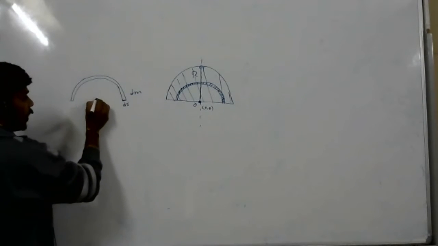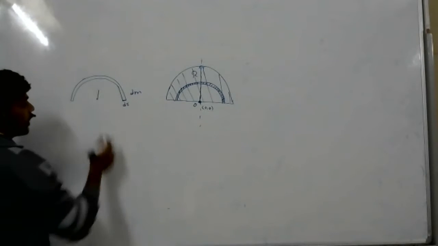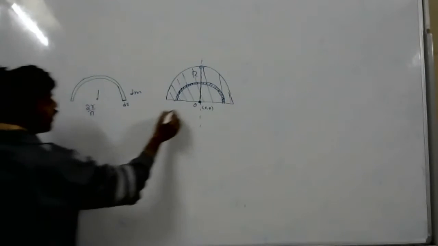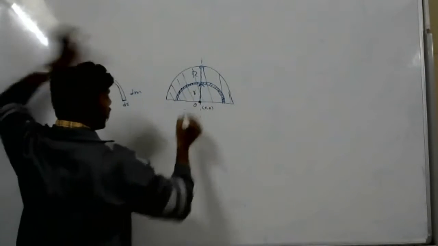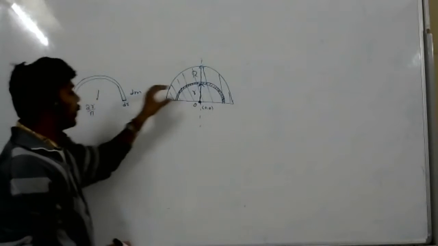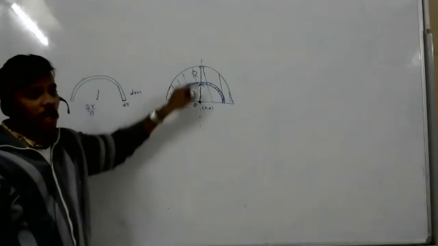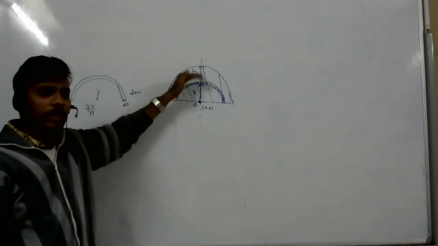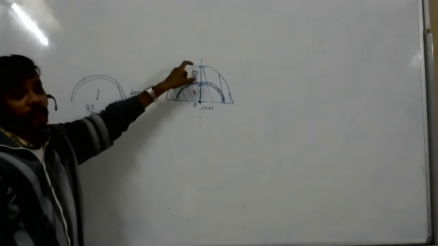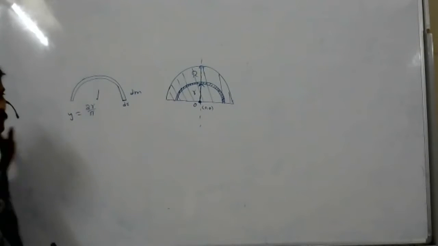Now we know that for this type of wire we calculated the center of mass. What is the center of mass for a semicircular wire? 2r by pi. Why small r? Because at a small r distance, from 0 to small r, I have considered one wire. This type of wire, so many from 0 to r, not only 0 to small r but up to capital R, so many wires we can take. So this r will vary up to capital R. The center of mass for this wire is y equal to this much.